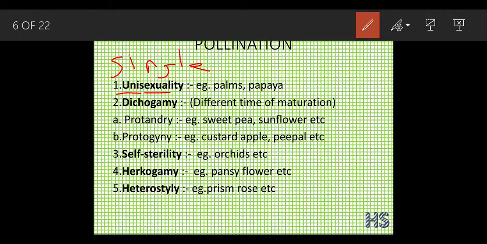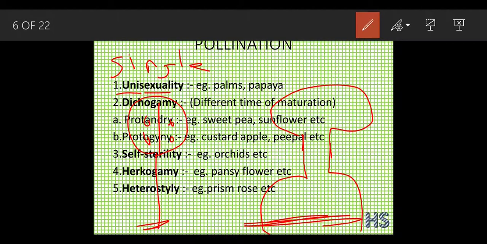Definitely cross pollination is going to happen in this kind of plant. Good examples in which the male and female are born on different plants are palms and papaya. Okay, they usually have different male and different female plants.